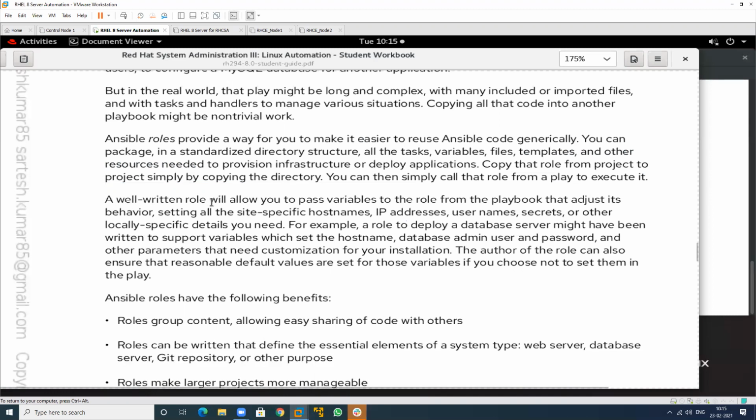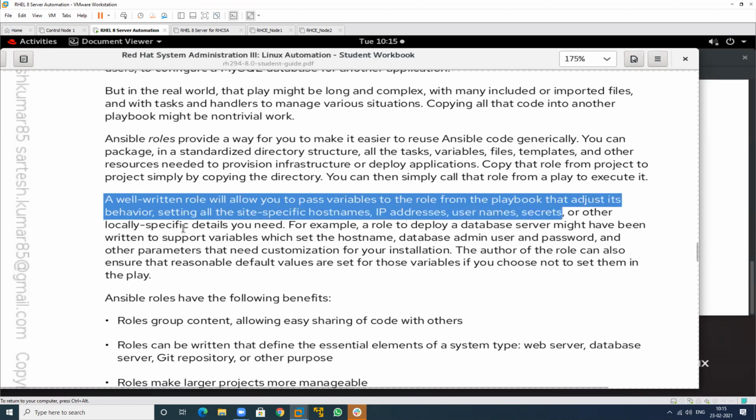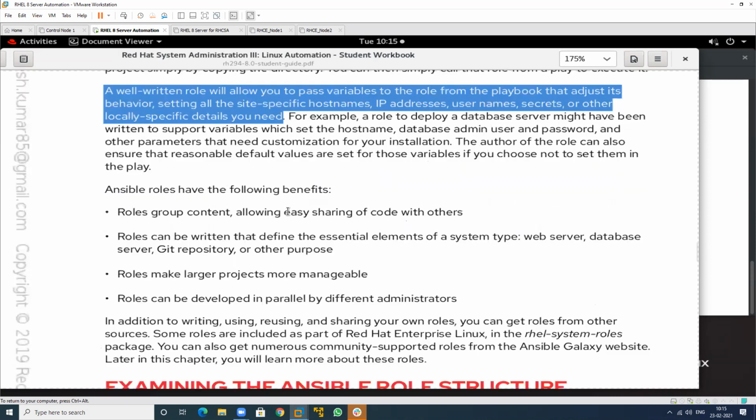A well-written role will allow you to pass variables to the role from the playbook that adjust its behavior, setting all the site-specific hostname, IP address, username, secret, and locally specified detail as you need. Suppose I show one example, then you will be able to understand what I am saying. In Ansible, we have some predefined roles.